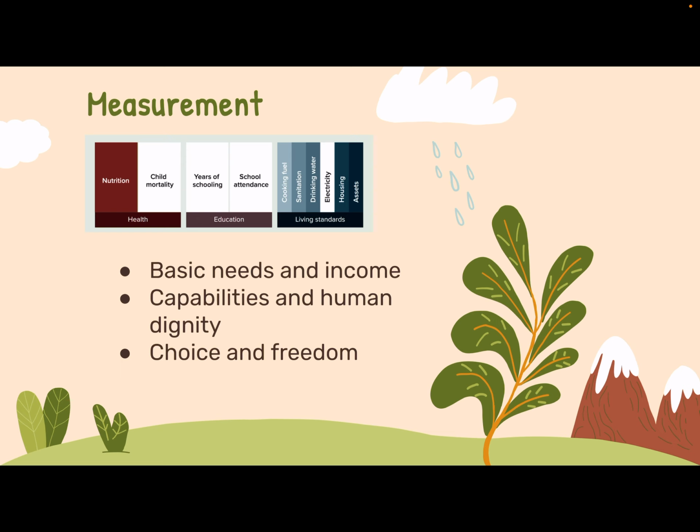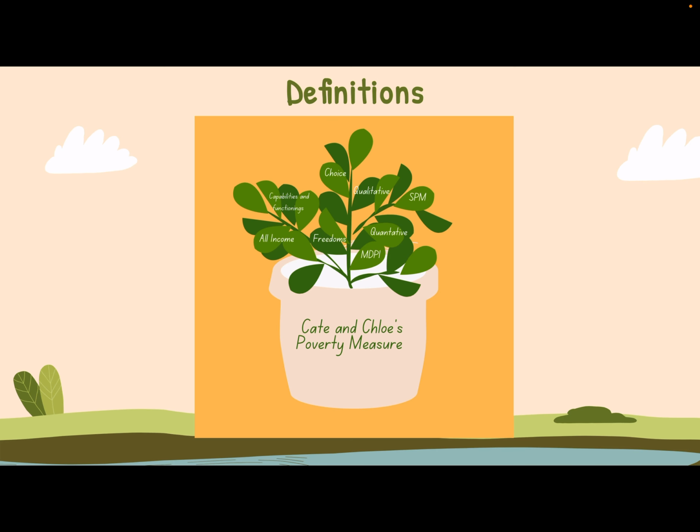In addition to this, we still believe it's important to measure income since money buys resources, but we believe that we cannot just resort to measuring income as a measure of poverty. Again, if we reduce an individual to just their income, it often fails to paint a whole picture of that individual's situation. Because of this, the capabilities approach is an important factor of our measure that prioritizes human dignity. Considering the capabilities of an individual doesn't reduce them down to their situation or the number in their bank account, but it instead provides a deeper understanding and assessment of individual circumstances and societal shortcomings. Capabilities focuses on understanding the reason behind poverty and addressing it from the root causes.